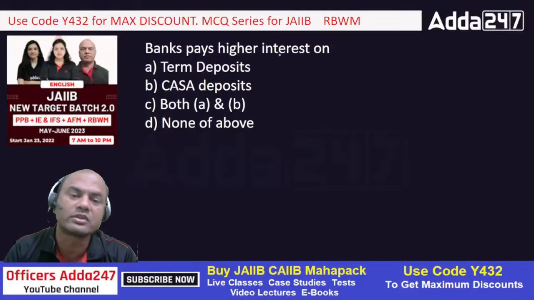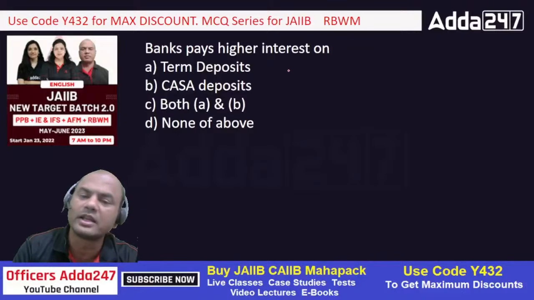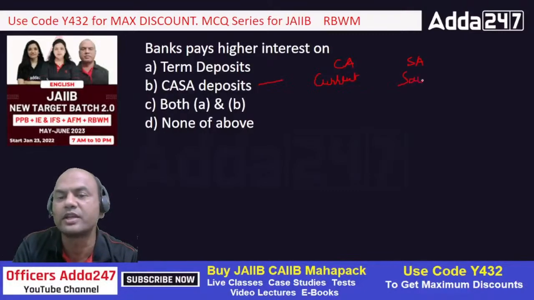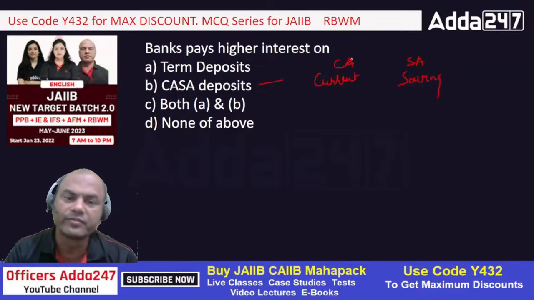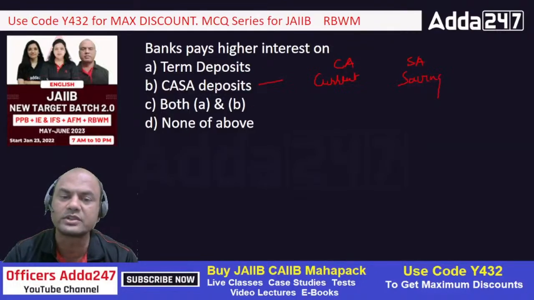Bank pays higher interest on. So where does bank pay higher interest? On term deposits, on CASA deposits, both A and B. Now let me first clarify what is CASA, because many of you don't know CASA, right? CASA means what? CA means current and SA means savings. Okay, so that's called CASA. So bank pays higher interest on current account, saving account, or term deposits, or both A and B, or none of the above.